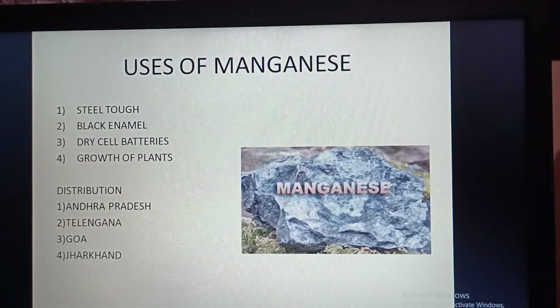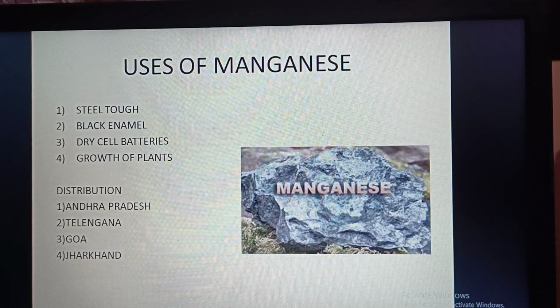Next is manganese. Manganese is a black, hard and iron-like metal which occurs as natural oxide. Now, what are the uses of manganese? Manganese is used to make steel tough and rust resistant. It is used in the manufacturing of black enamel, bleaching powder, etc.